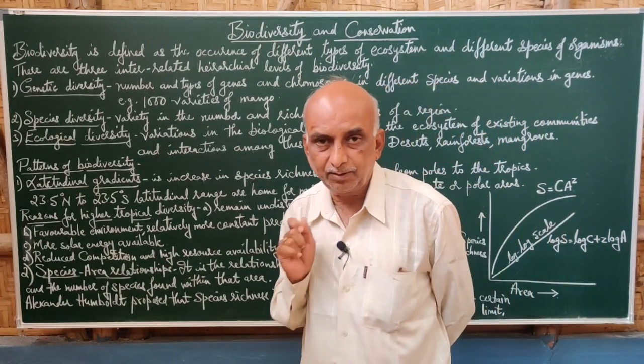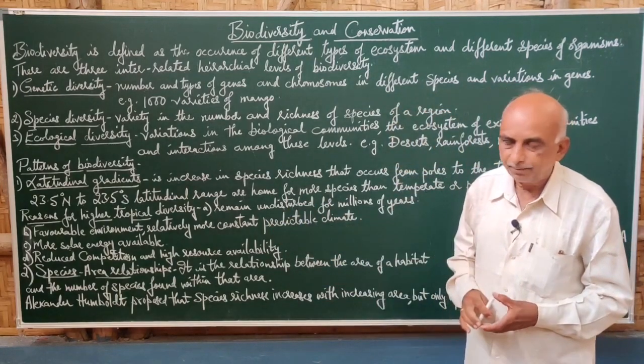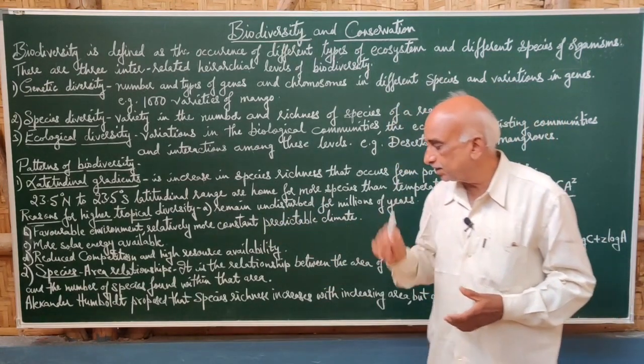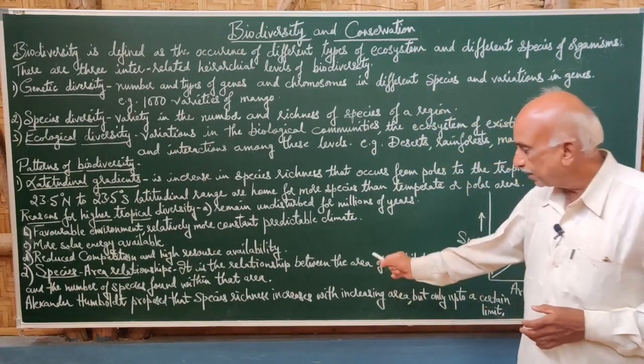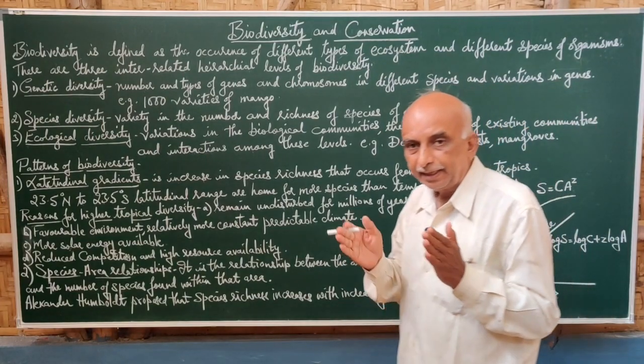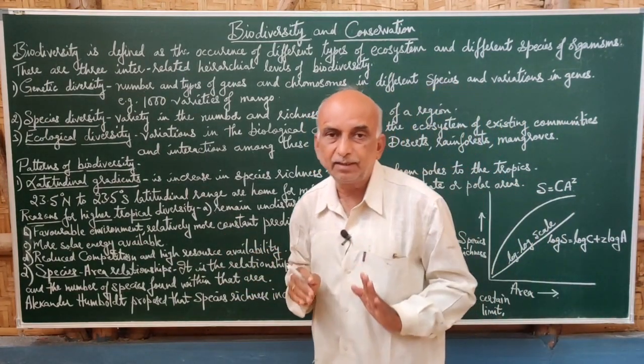These are the 4 important reasons why there is higher tropical biodiversity. Then the second pattern of biodiversity is the species area relationship. The species area relationship is the relationship between the area of the habitat and the number of species found in that habitat.